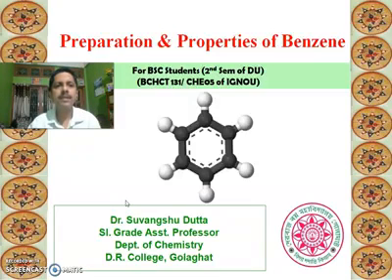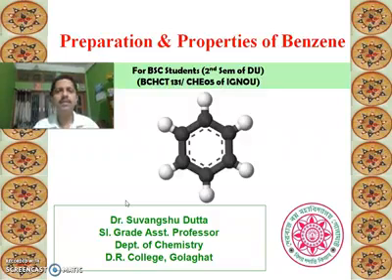Up to the 10th class, we have learned about the aromatic compounds and aliphatic compounds. In the last class, we discussed what aromatic compounds are and how to find out whether a compound is aromatic or aliphatic. So we have also discussed the aromaticity of a compound. After discussing the aliphatic and aromatic compounds and their aromaticity, we are now going to discuss some properties of benzene.